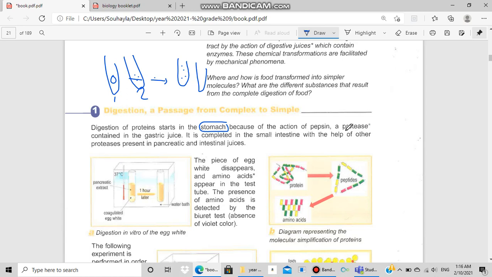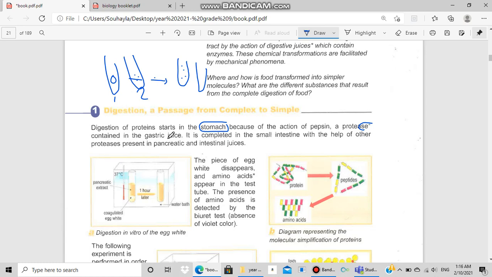They call it a protease. The word ending in ase means enzyme. Since its name is protease, this enzyme acts on protein and digests it. So pepsin is a protease that is found in the gastric juice, which is secreted by the glands of the stomach. The digestion of the protein starts in the stomach because of the action of the protease, pepsin, found in gastric juice.